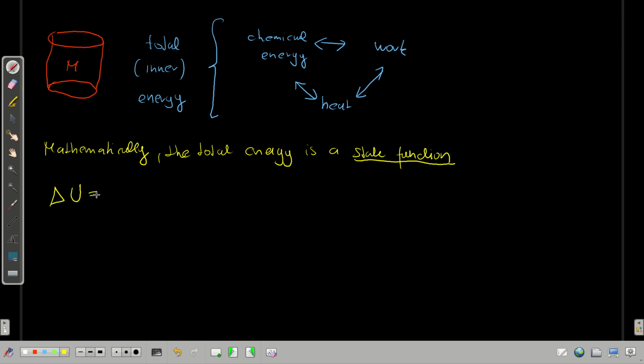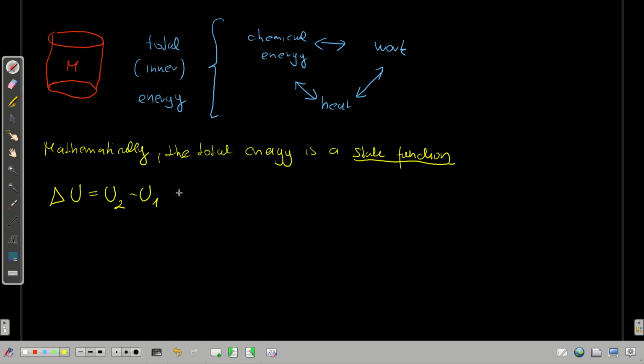And the change in total energy simply depends on the difference between the two states. U1 would be the initial state before the energy change, and U2 would be the state after the energy change. This means it does not depend on how you perform the change in inner energy. Say you could press the cylinder here and change its inner energy, and then if you press fast or slowly, it doesn't make any difference as long as the compression is in the end the same.